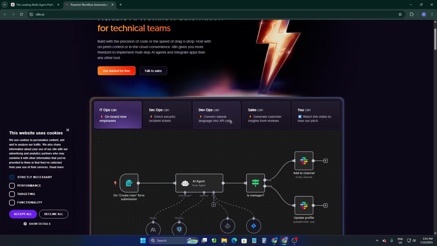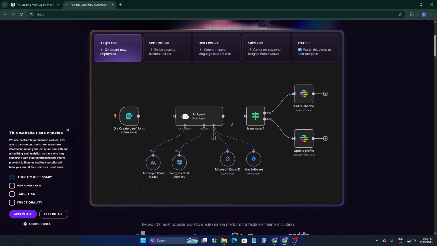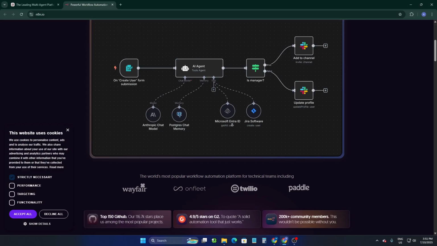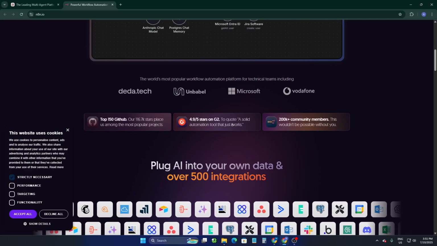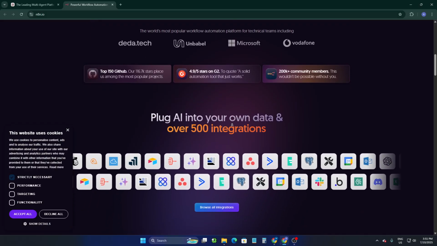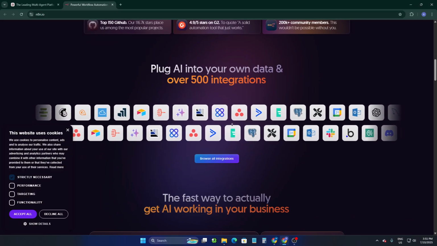N8N, on the other side, shines with its drag and drop interface. Even non-coders can automate tasks like syncing Google Sheets with Slack or scraping websites. It also supports JavaScript functions for deeper customization.